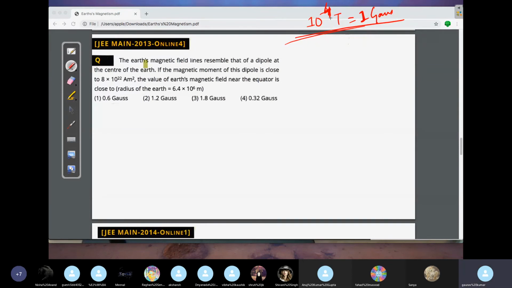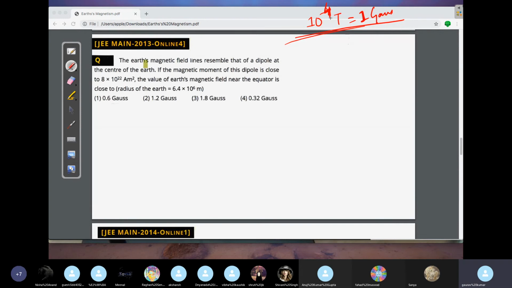Very, very easy question, this is the hint of this question. The Earth's magnetic field lines resemble that of a dipole. I have written dipole there, okay? At the center of the Earth, the magnetic moment of this dipole is close to 8 into 10 to the power 22 ampere meter square. The value of the Earth's magnetic field near the equator is close to.